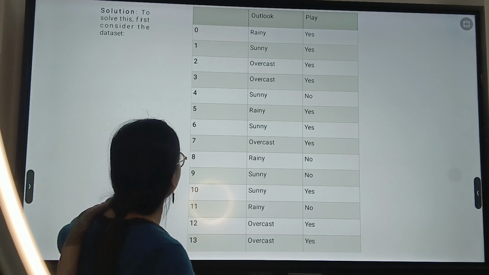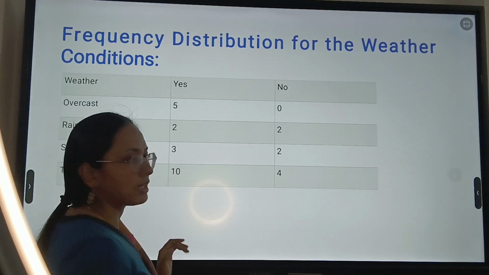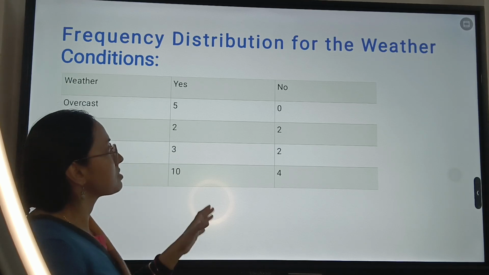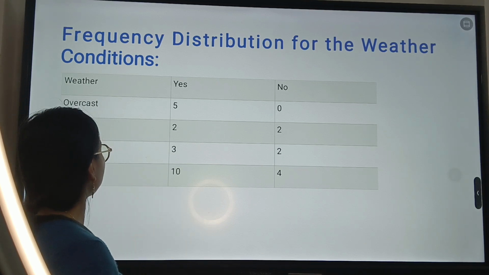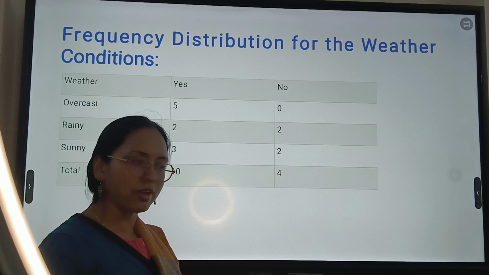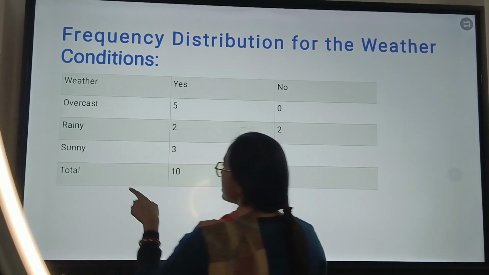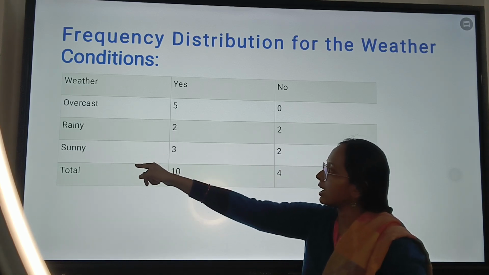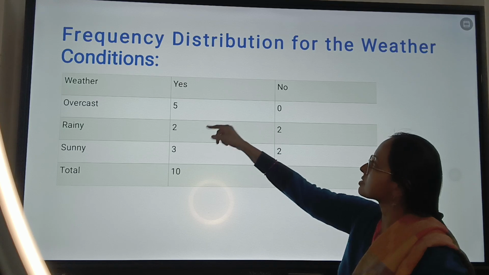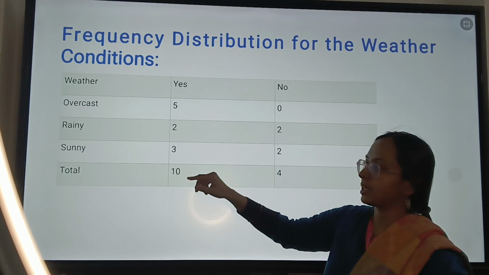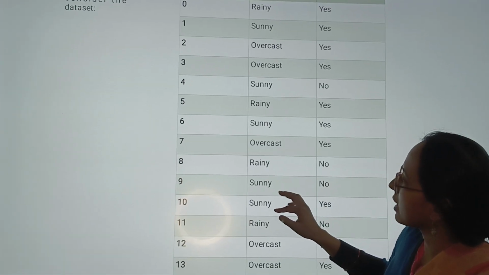Now my first job is to convert this entire data set into the frequency distribution of the weather condition. So that means we have three distinct values: overcast, rainy and sunny. So these three values we will check against the yes and no category as per the data set. So let us again go back to this.